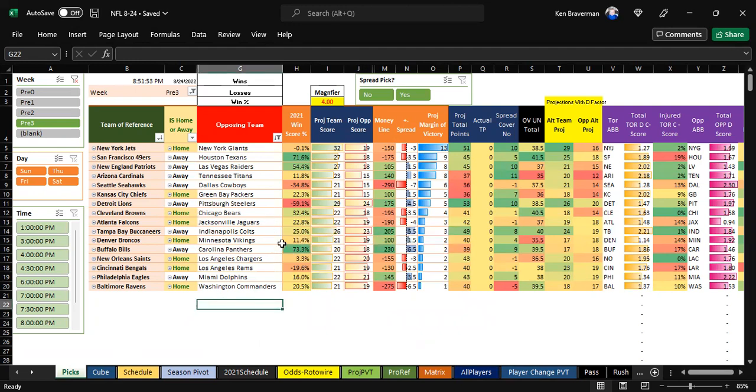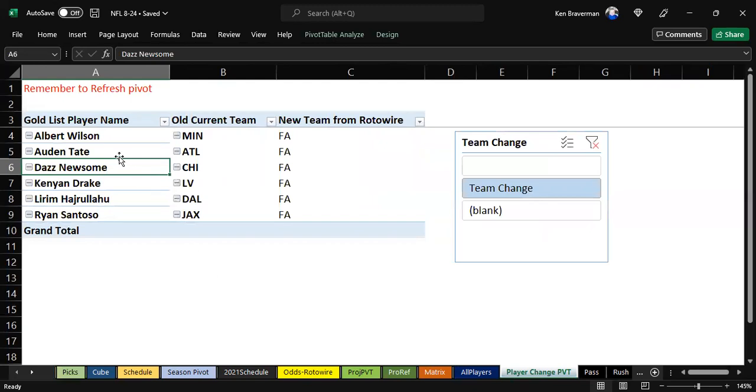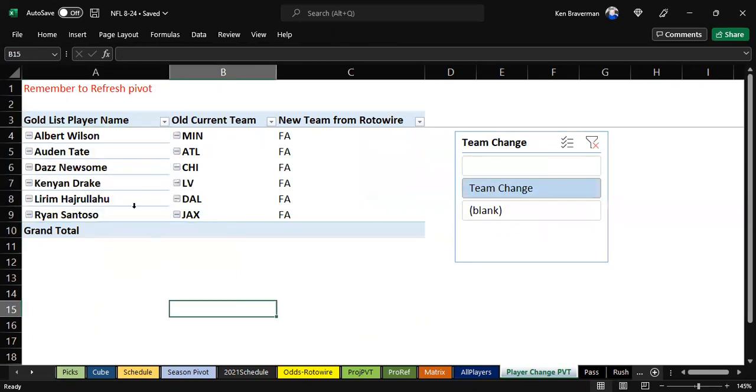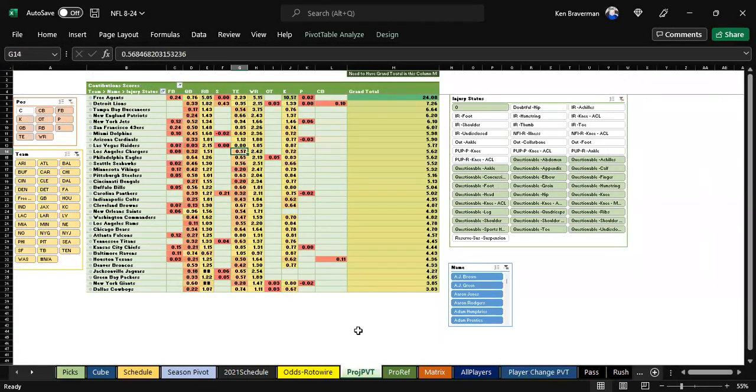So what about this preseason week here? Well, first thing I wanted to mention is that there have been some roster changes. These players all, I guess, were cut and became free agents: Albert Wilson, Auden Tate, Daz Newsome, Kenyon Drake, Liram Harulahu, Ryan Santoso, kicker Jackson, also let go. So these guys all became free agents, so they can disappear now that we've updated them. And we've updated the injury report, and we've updated everything we need to update.